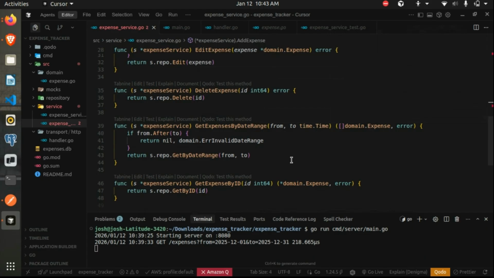But if we fail to handle the error and try to access that object, since it's nil, it panics. So if any function returns an error, we need to first handle that error and then go on to access any struct or object it has.